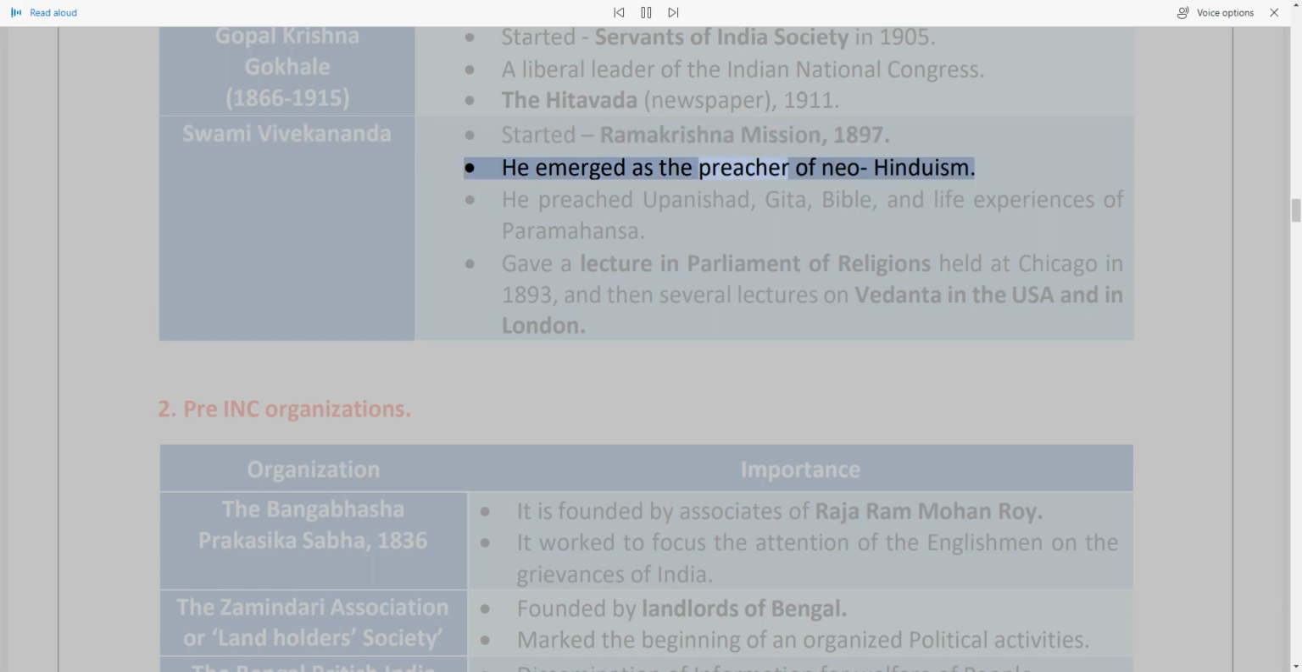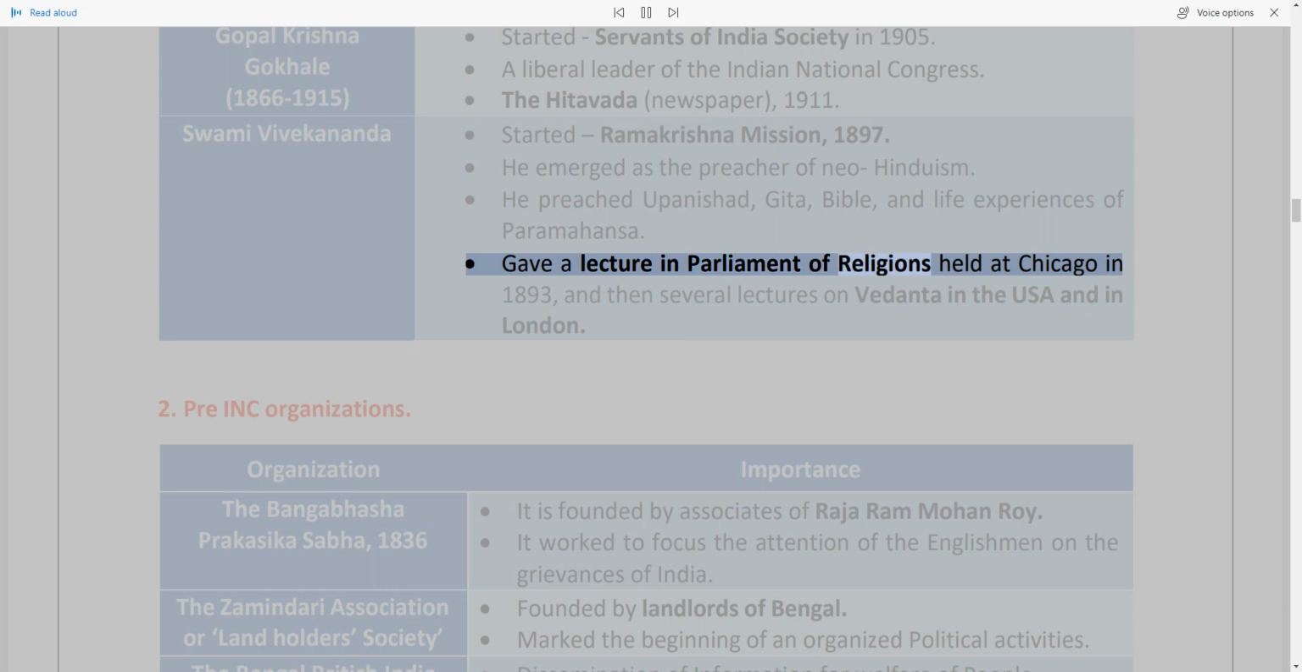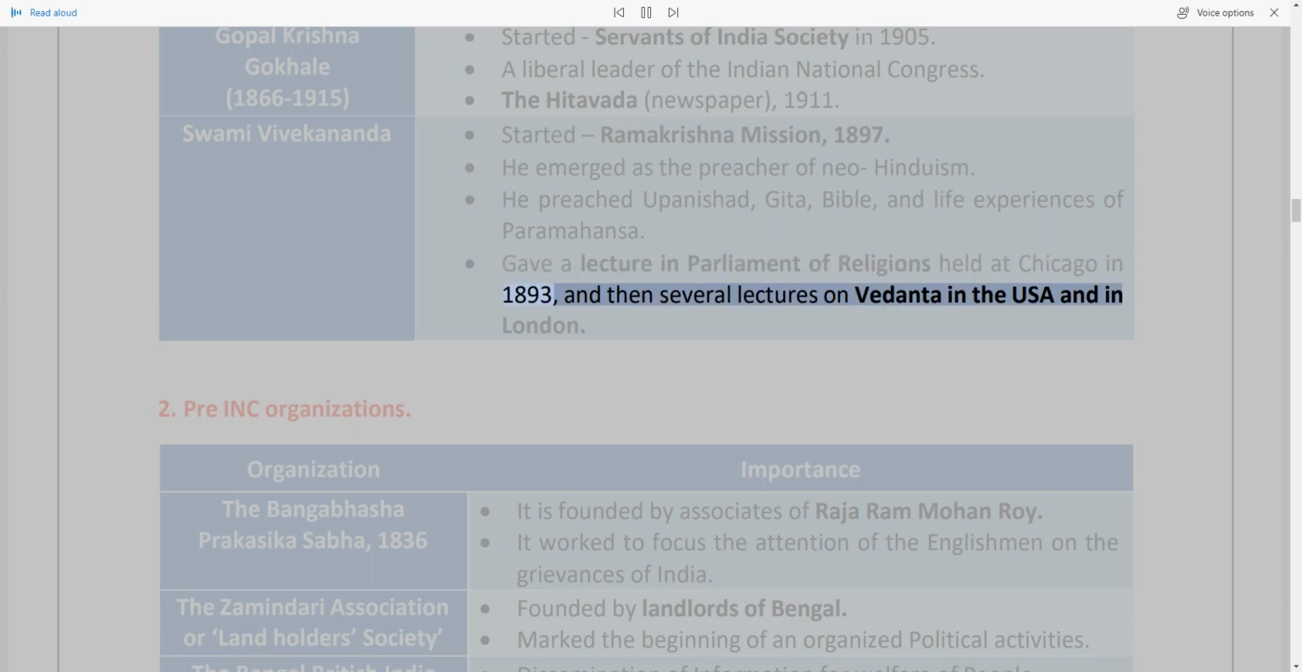He emerged as the preacher of Neo-Hinduism. He preached the Upanishads, Gita, Bible, and life experiences of Ramakrishna Paramahansa. Gave a lecture in the Parliament of Religions held at Chicago in 1893, and then several lectures on Vedanta in the USA and in London.